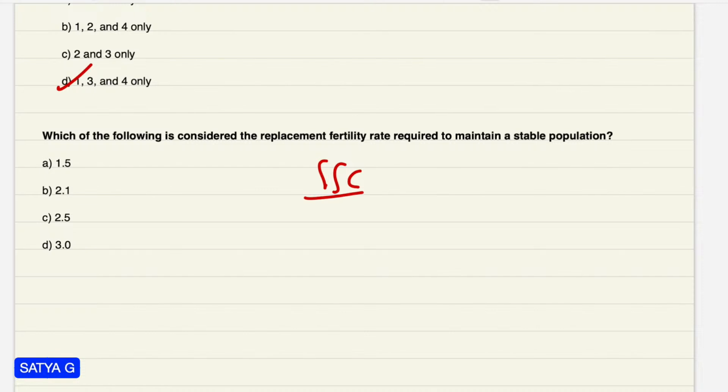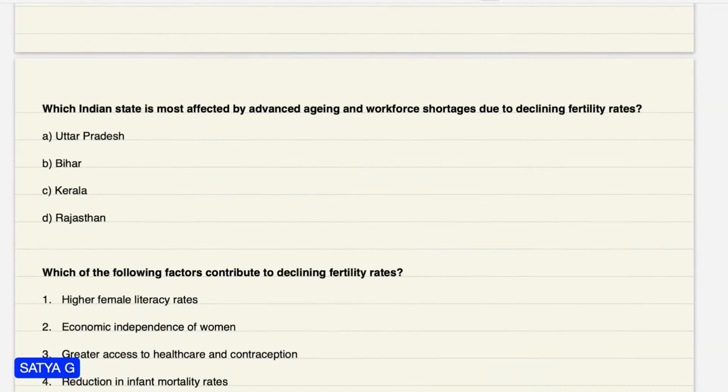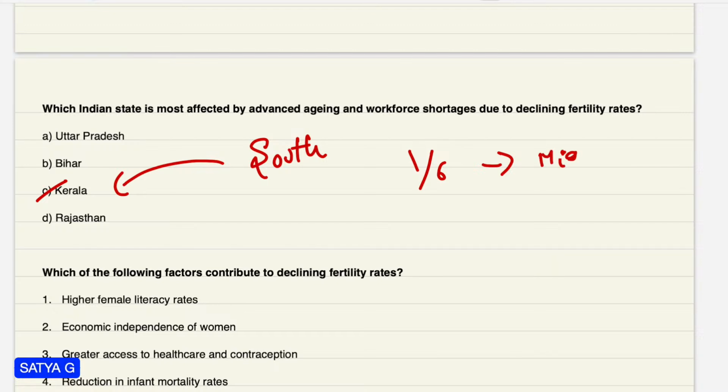Which of the following is considered the replacement fertility rate required to maintain a stable population? We all know that is 2.1. Which Indian state is the most affected by advanced aging and workforce shortage due to declining fertility rates? Friends, that is the southern states mainly, in that particularly Kerala. As per the State Board of Kerala, they are mentioning that by 2030, one sixth of the population will be migrants.